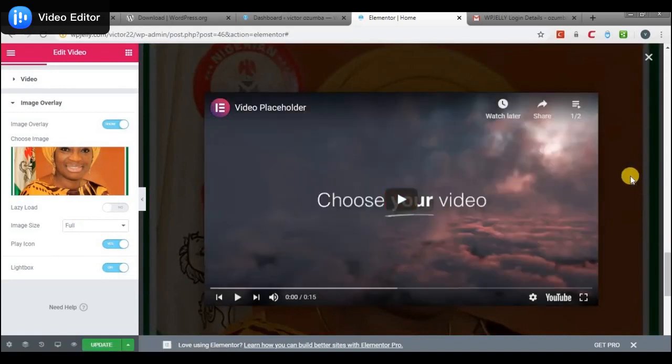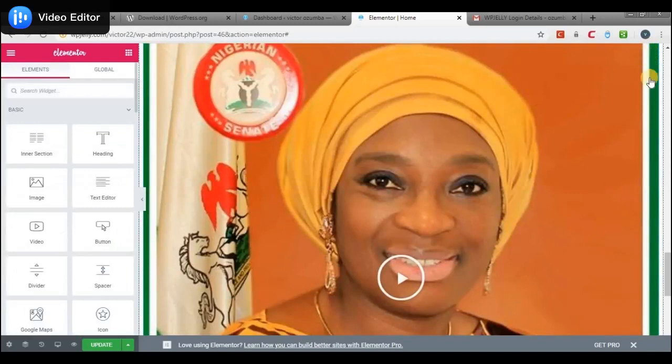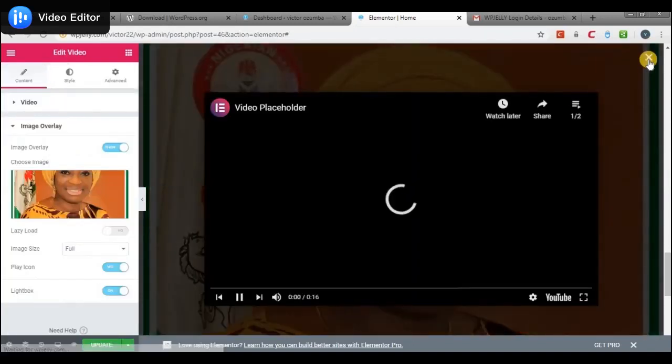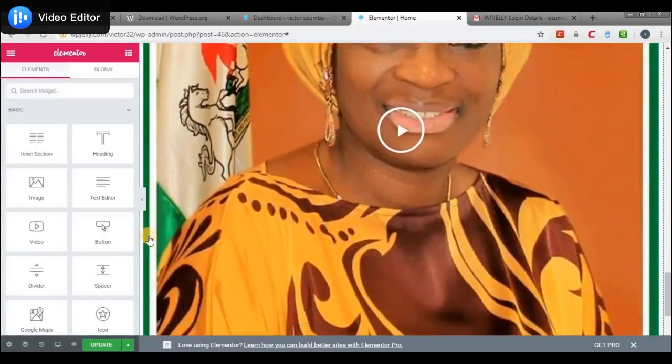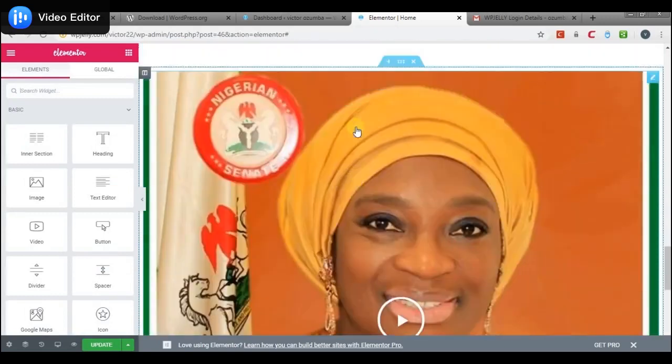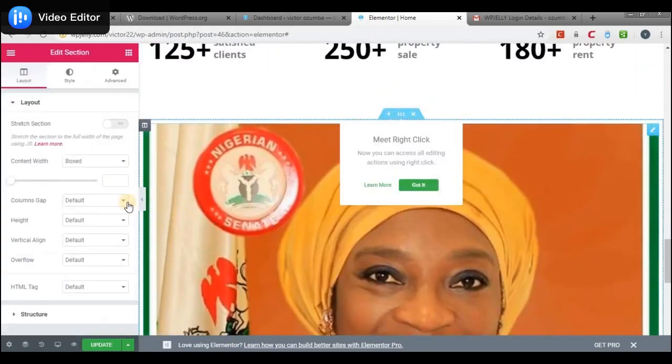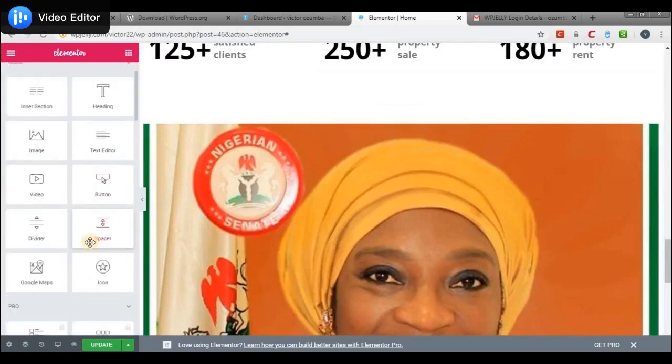Then when you click outside or click on the X, it will get you back to the page. So you notice that you could pretty much do a lot with this. Then that is for a video.